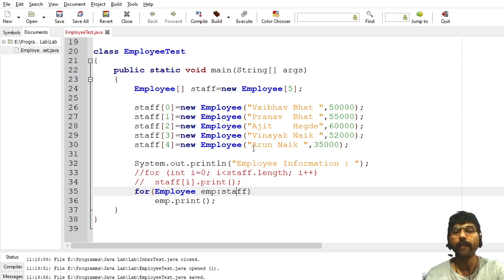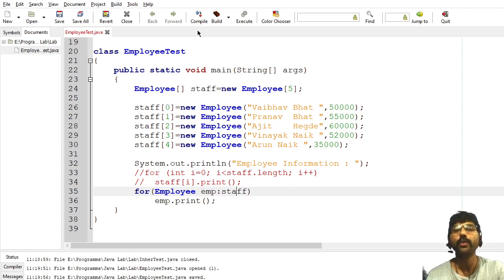In a similar way, in the next for loop iteration, it takes the second object and displays the information. In the next iteration, it will take the third object, that is Ajit Hegde, and display the information. Like that, this loop works until the staff elements are finished. That means it will execute 5 times. Once it has executed 5 times, it will display each and every employee's information. Like that, our program works here.